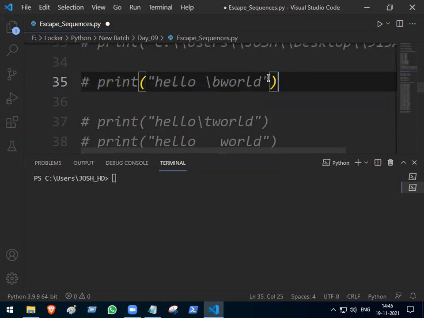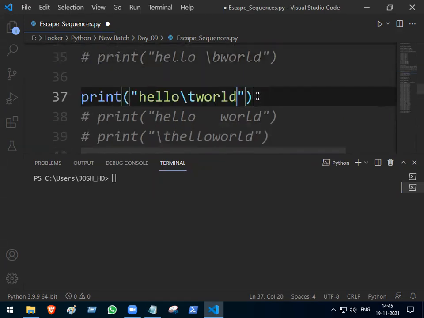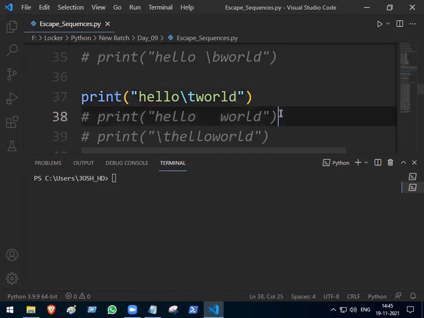Hello world without any kind of space. So what does backslash B do here? Will delete one character from backside. Now this is a difficult concept which you have to understand. Because many faculties, many people who teach Python, they ignore this part. They say ignore this, nothing useful. But in the interview, compulsory they ask sometimes. Mostly 95% interviews they won't ask because they also can't understand this topic. But you have to know this topic.